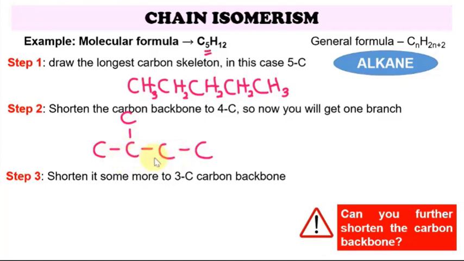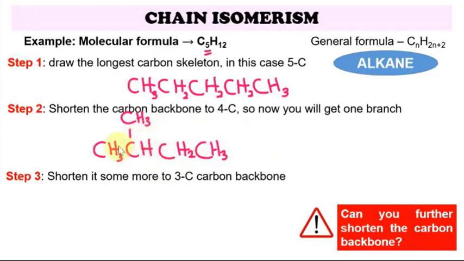These two carbons are symmetrical, so if you put it here or here, it's going to be the same structure. Now let's put our hydrogens. This carbon has 1 bond, so it needs 3 hydrogens. This carbon also has 1 bond, so it needs 3 hydrogens. This carbon has 3 bonds, so it needs 1 hydrogen, then 2 hydrogens, and 3 hydrogens. So now we have our second structure.